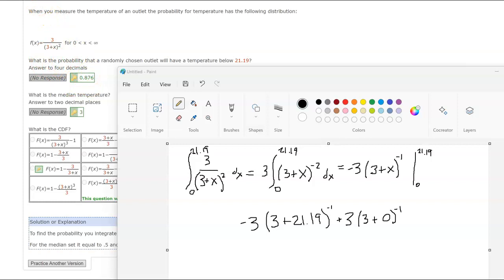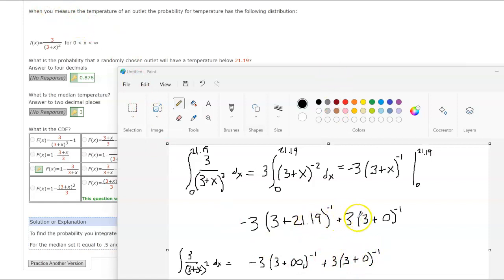Is that true? I had to real quick just prove it to myself. The integral, it's going to be -3, 3 plus infinity, which your math teacher would have said this is bad notation. You're supposed to put x as x goes to infinity. But this is infinity to the -1. This whole thing goes to 0. 3 times 3 to the -1. This goes to 1. So yes, that does work. It is a proper probability.